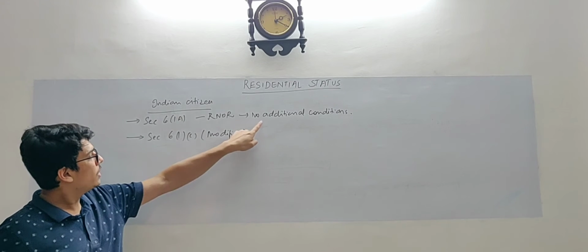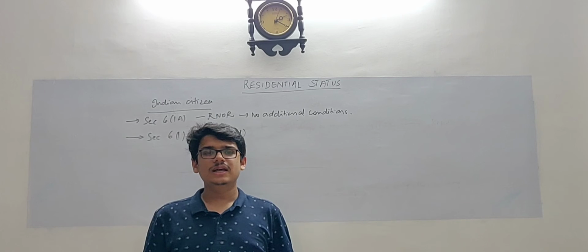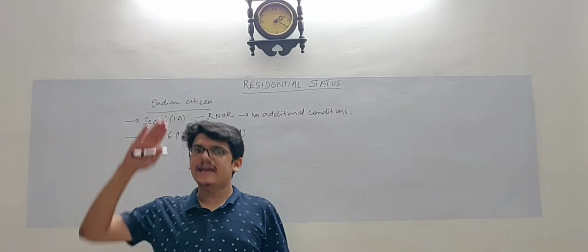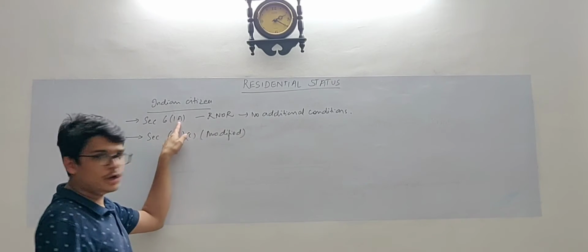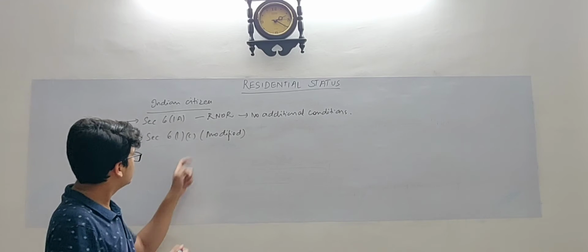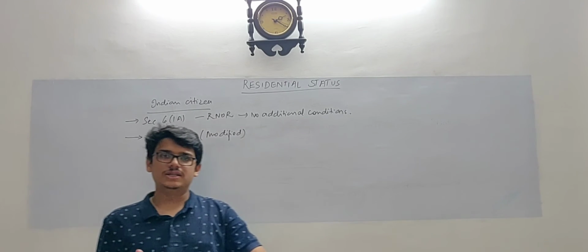So if 61A is not satisfied, for example, if an Indian citizen whose incomes are greater than 50 lakhs but still taxable in any other country, then 61A will not apply, but 61C shall apply. And here you need to check 61A and 61C.